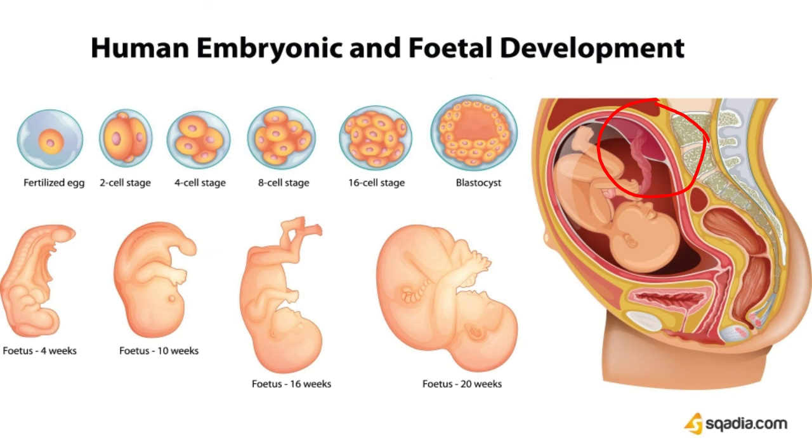Pregnancy or gestation. It is the time period during which the embryo attains its development in the uterus. Normally, the gestation period of humans lasts for about 280 days. During pregnancy, the uterus expands up to 500 times its normal size.